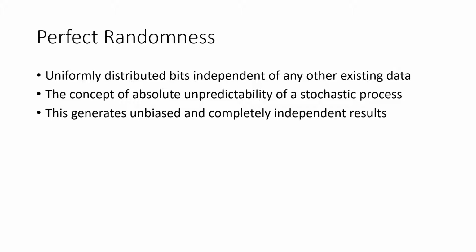My name is MaliaKency. I will be discussing what perfect and non-perfect randomness is. Perfect randomness is the uniformly distributed bits independent of any other existing data. Perfect randomness is the concept of absolute unpredictability of a stochastic process. This generates unbiased and completely independent results.